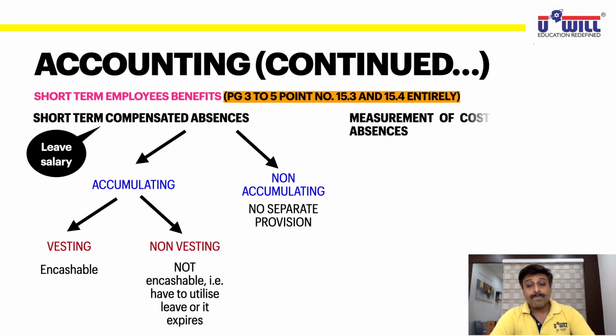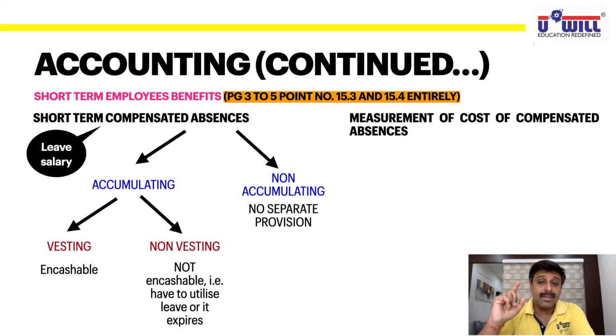Further, measurement of cost of compensated absences. Okay, remaining vesting and non-vesting accounting we discussed in the past slide, that you have to record it as an expense of current year only, even though you are going to take the leave in the next year or next to next year. But what value? You have to record it as an expense of current year, but what amount? Measurement of cost of compensated absences. What amount have you to record it in the current year?